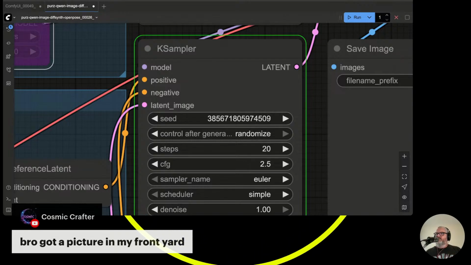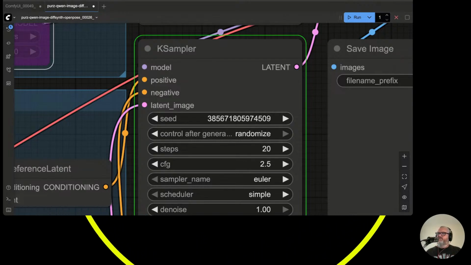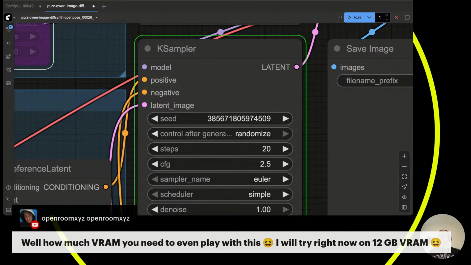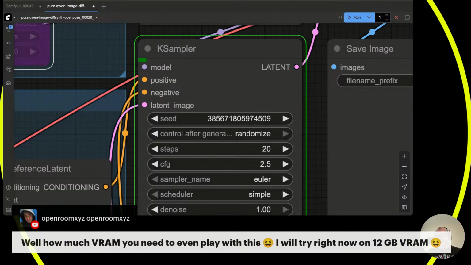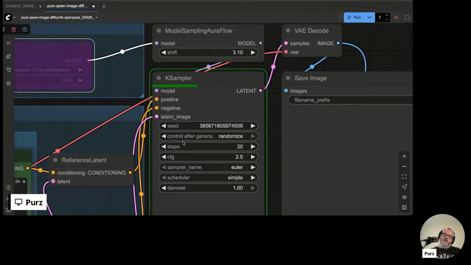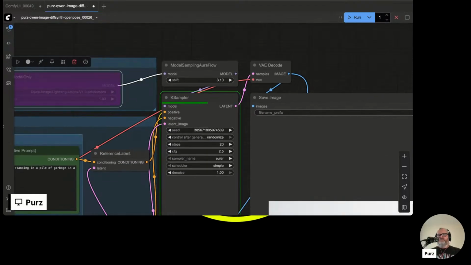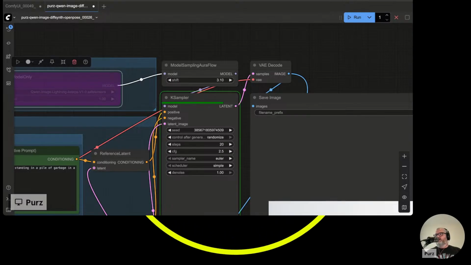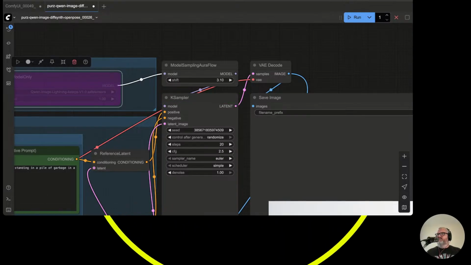How much VRAM do you need to play with this? More than 12 gigabytes, probably. Unfortunately, these models are quite large. There are GGUF quantizations, though.